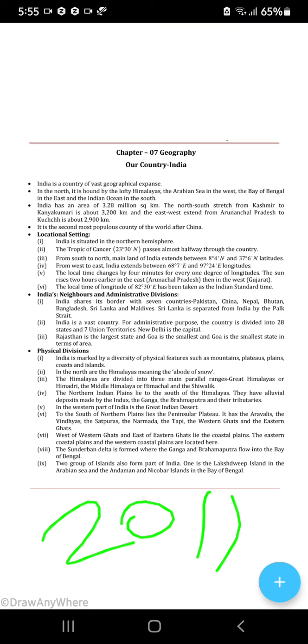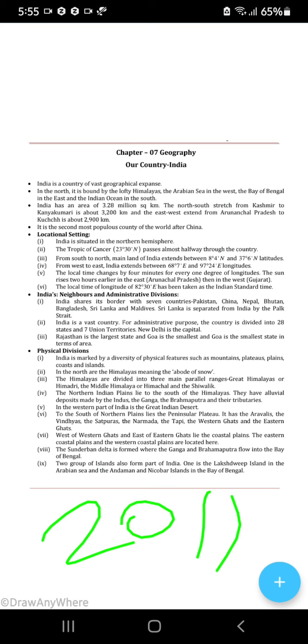Okay, next, from west to east, India extends. Oh no, I read this point. The local time changes by 4 minutes for every 1 degree of longitude. At least you know the statements when you've done this latitude longitude concept in class 5. So therefore, every 1 degree there is a 4-minute difference. The maths you will do in class 9, but for now you just need to remember the statement.